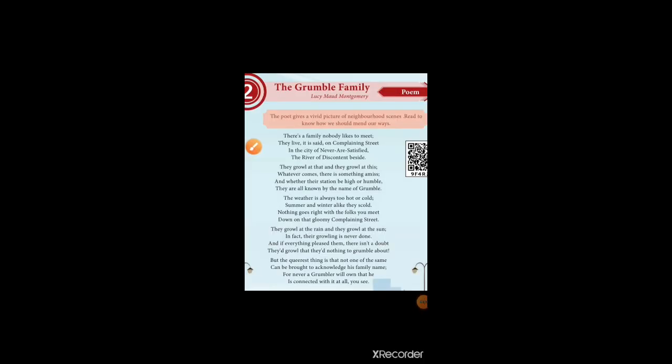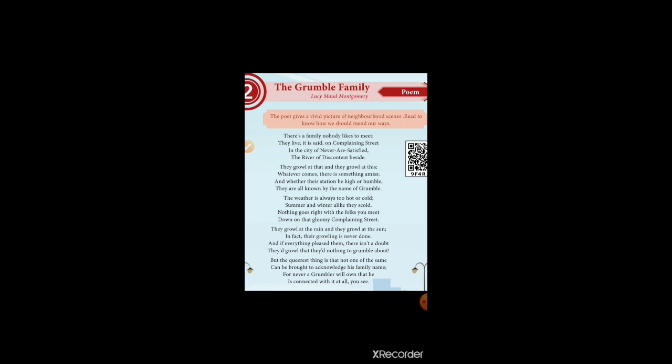We are going to learn the Grumble family poem line by line. Listen carefully, children. Grumble means to complain about others or complain about something in a bad-tempered way. Okay, is it clear, all of you? For example, the LKG and UKG students, you have to notice, they always complain about others to the teacher. Miss, this boy pinched me, miss, this boy took my pen, took my pencil, took my chocolate. In this way, they complain to the teacher.